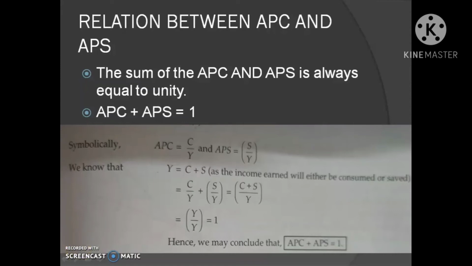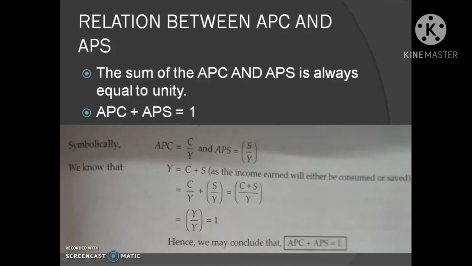Mathematically, we can prove this relation. So, APC is equal to C by Y and APS is equal to S by Y. So, Y is equal to C plus S. We already know income is equal to consumption plus saving. So, C by Y plus S by Y is equal to C plus S divided by Y. Okay. So, what is C plus S? It is Y. So, Y by Y is equal to 1. So, hence we may conclude that APC plus APS is equal to 1.